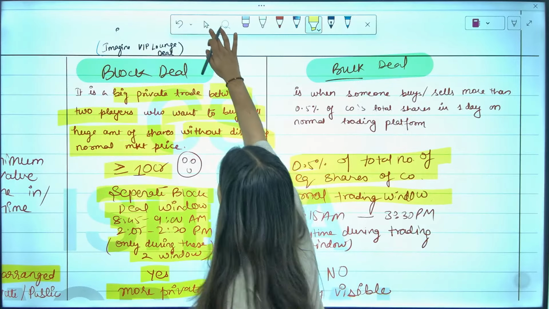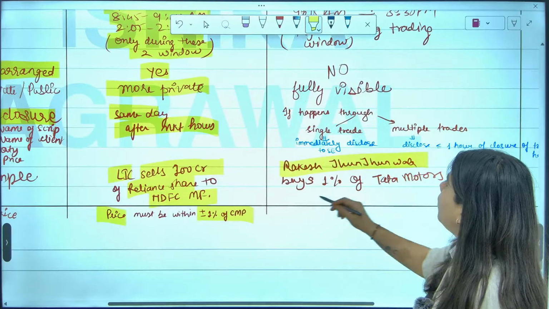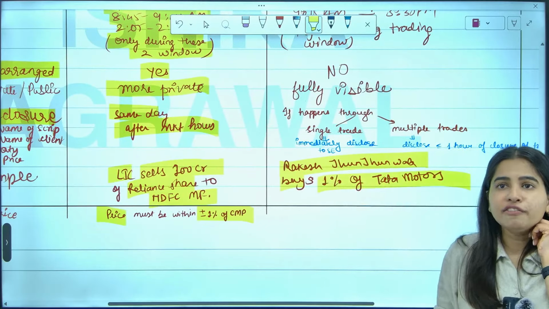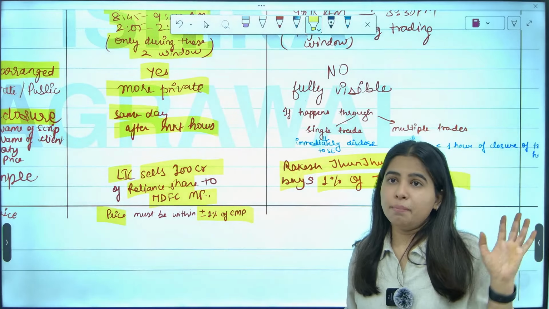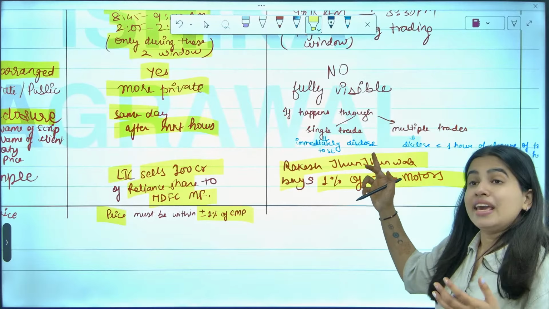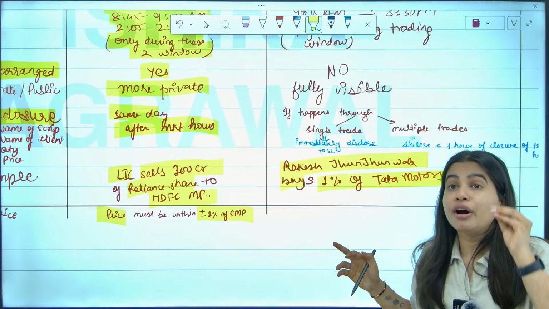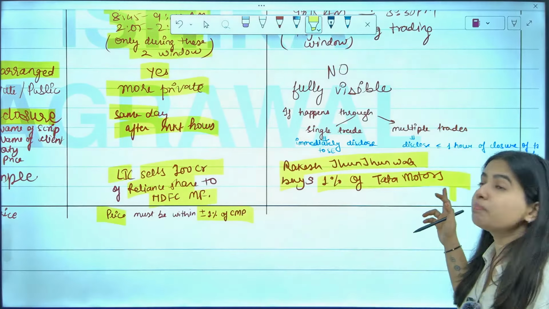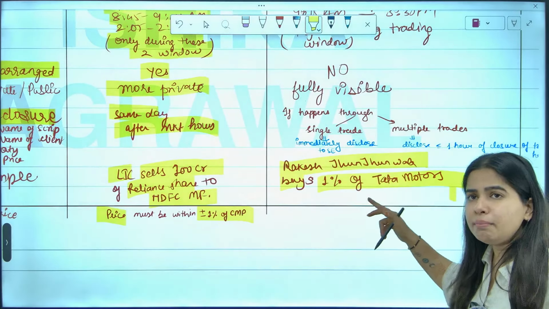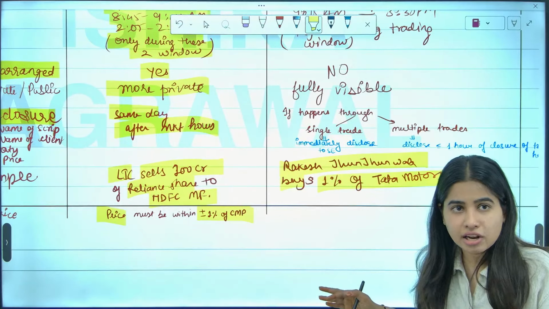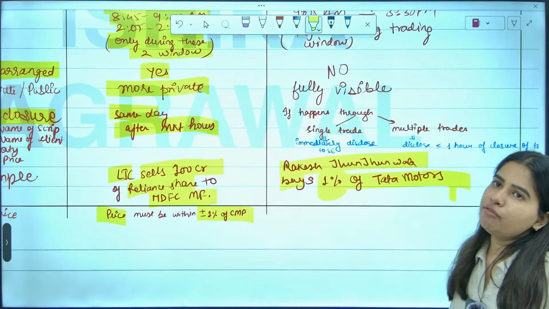That is a bulk deal. Example, Rakesh Jhunjhunwala buys 1% shares of Tata Motors. He was a big investor. So if he purchases shares of Tata Motors, that is not small, 1%, guys. For these big companies, 1% is also huge. So if he buys 1% of Tata Motors during normal market hours, like normal trading, but the amount is more.